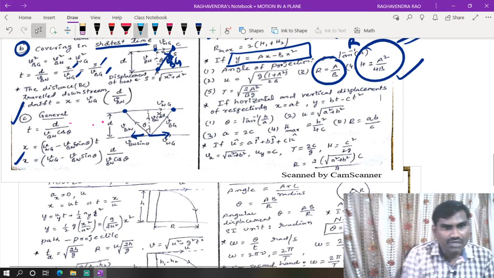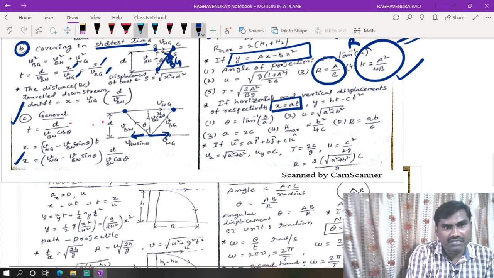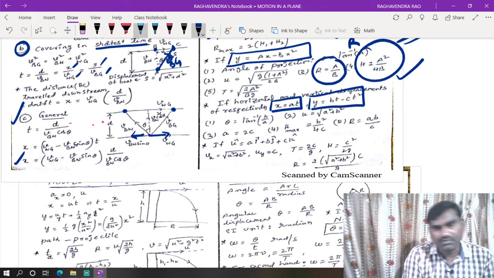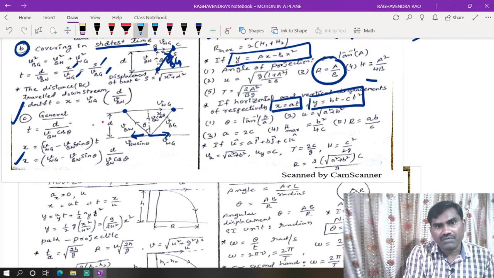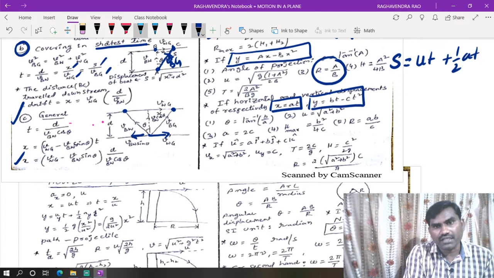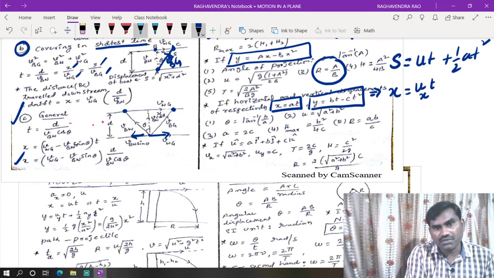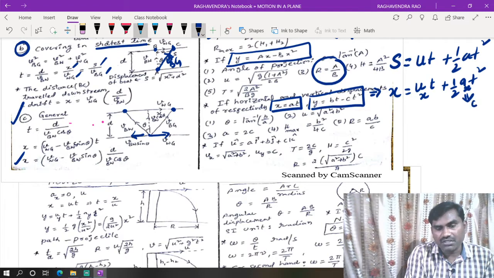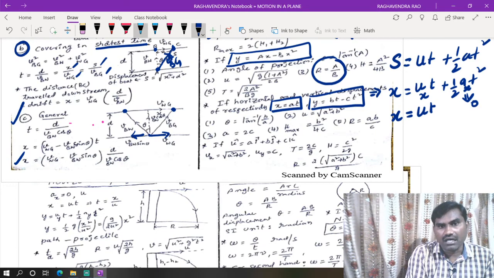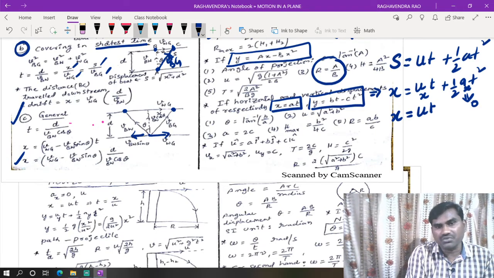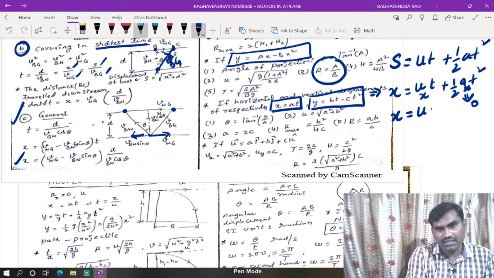Okay, right. So now for displacement, horizontal x and vertical y. According to the equation of motion, we can take displacement s is equal to ut plus half at square. Horizontal distance is represented by x. X is equal to ux into t plus half ax into t square. For a horizontal motion, acceleration is equal to 0. Then we can take x is equal to u into t, or taking the horizontal component, x is equal to u cos theta into t.